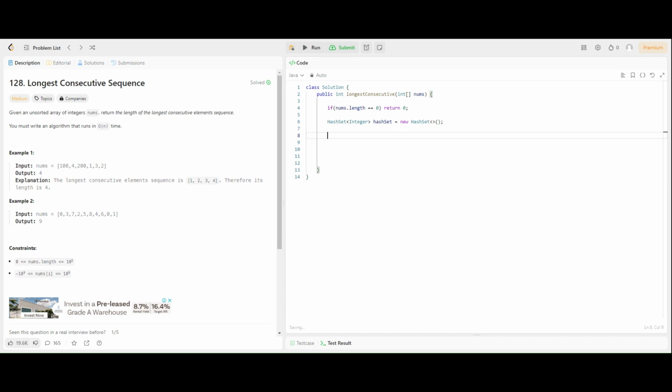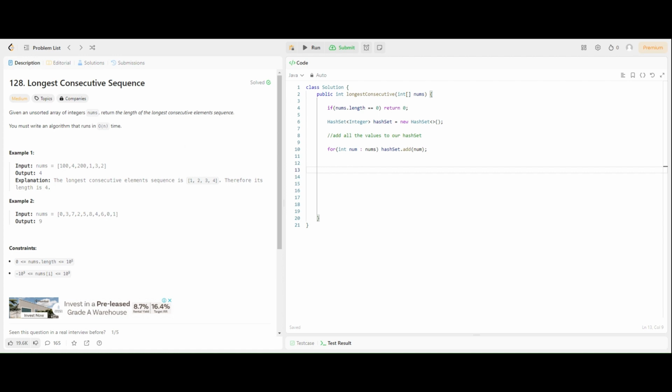Now what we want to do is add all the values to our hash set. We can do that with the inline for loop as well. So for int num in nums, hash set dot add that num. Okay, now that we have all of our values in the hash set, we have a data structure that we can query in constant time, in O of 1 time, right?